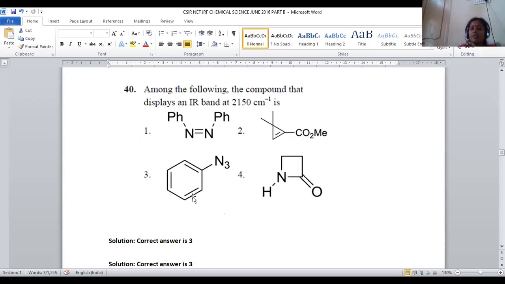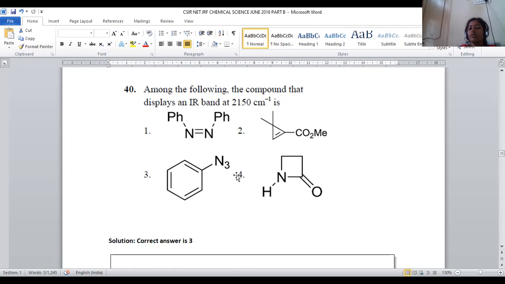Let us move on to question number 40. Among the following, the compound that displays an IR band at 2150. So again, it is a part of IR stretching frequency. In case of IR stretching frequency, 2150 corresponds to azide. Here we have an azo bond, N=N double bond. And here we have an ester linkage, and here we have an amide linkage. Amide is around 1690, then ester is around 1780. And N3 corresponds to 2150. So this is the correct one.